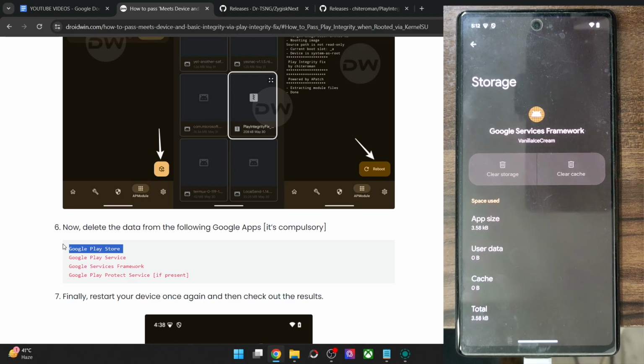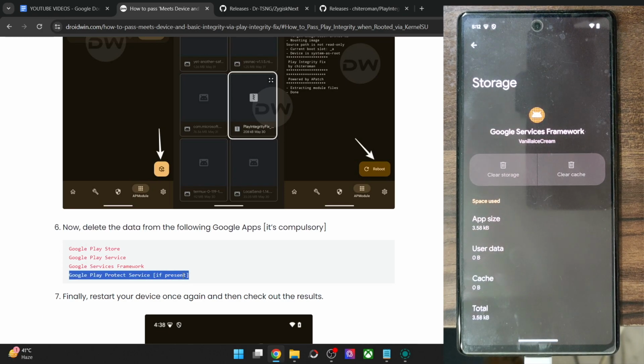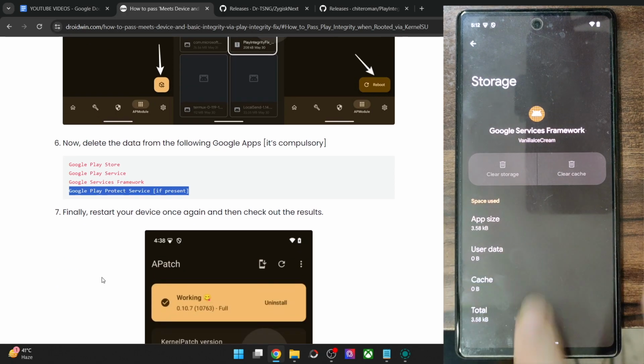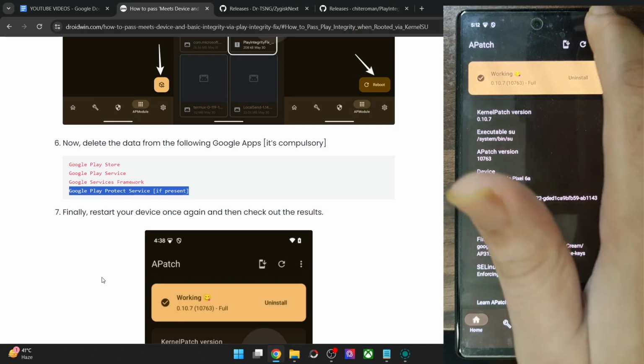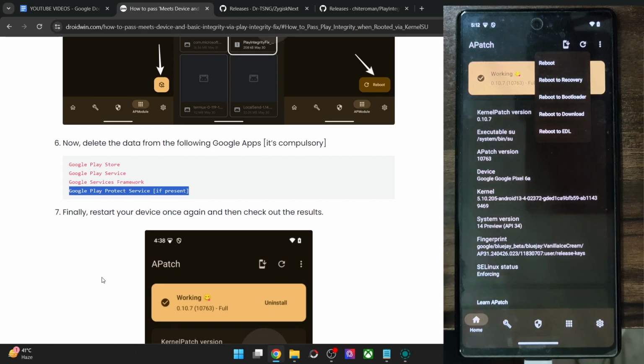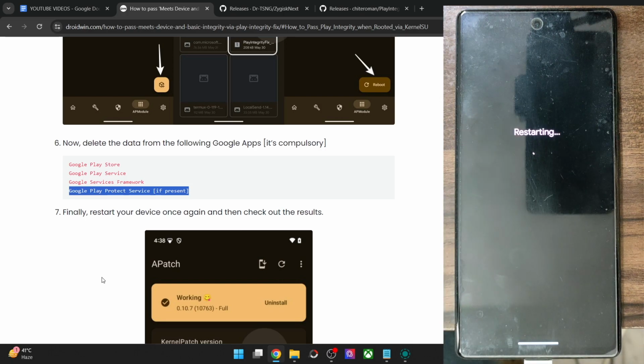And now that we have removed the data of all these 4 apps, you may now remove the data of the banking and payment app of your choice as well. And once that is done, you just have to do a restart. So I'll do the restart from the APatch app itself. Tap on the reboot icon and select reboot, and your phone will now reboot to the OS.